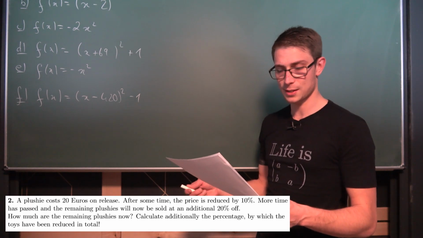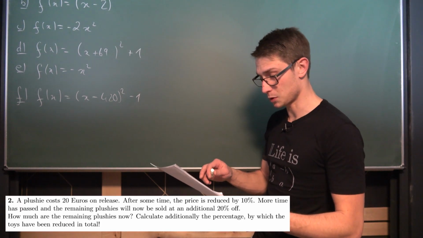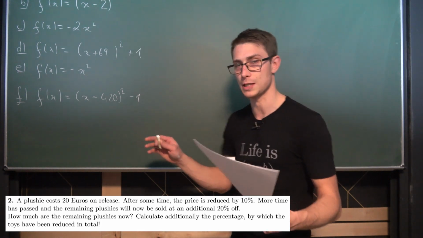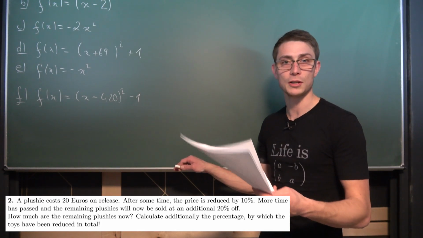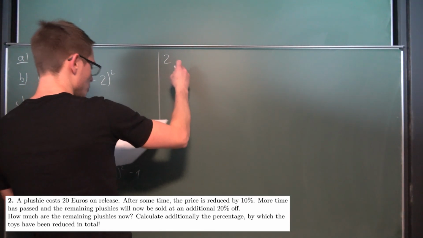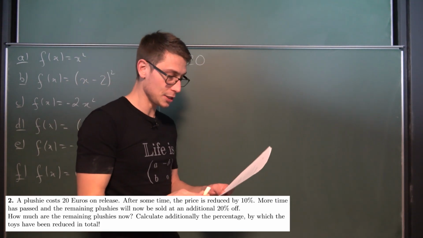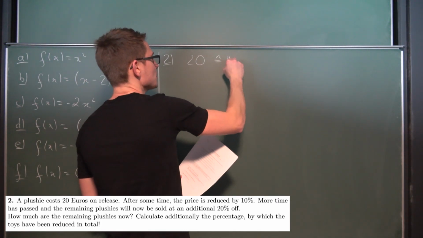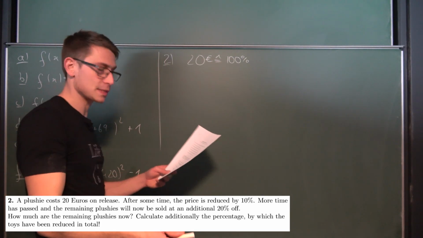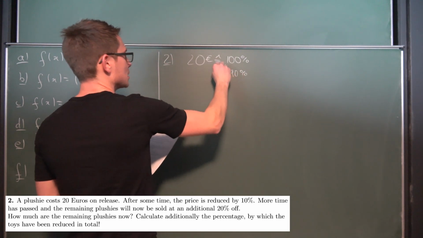A plushie costs 20 euros on release. After some time, the price is reduced by 10%. More time has passed, and the remaining plushies will now be sold at an additional 20% off. The first thing to do is calculate how much the remaining plushies actually cost. So this is number 2. We start with 20 euros, and the 20 euros are basically 100%. So what we are asking is what happens after a reduction of 10%. This gives us 90% basically.